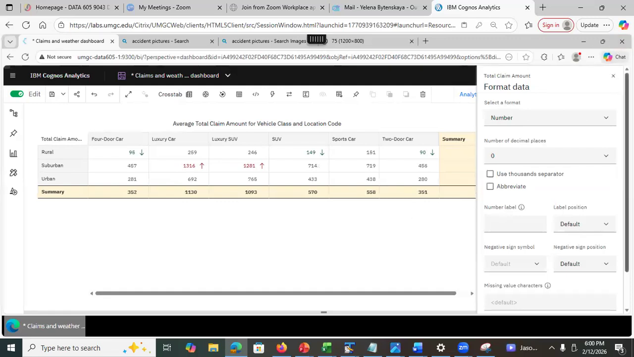And also, missing values. Why missing values? It's quite possible that there are no two-door cars in an urban location. So what do I want to see if there is no data that applies to a specific cell? I'm just going to put NA. So if there are no two-door cars in an urban location, just as an example, it will show NA here. Here you specify what you want to see if there is no data that applies.